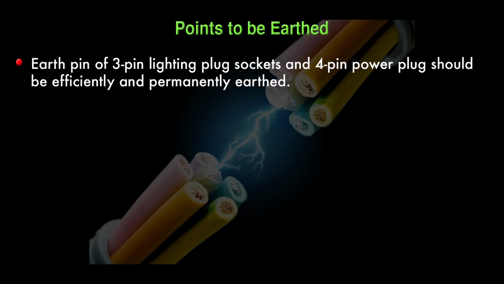Now when earthing is done, the following points are to be remembered. So what are the different points to be earthed? First one is the earth pin of 3-pin lighting plug socket and 4-pin power plug should be efficiently and permanently earthed.